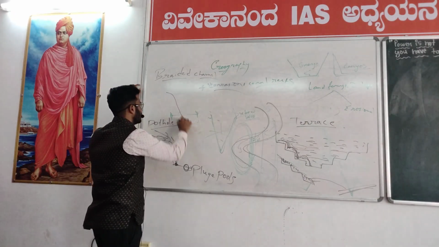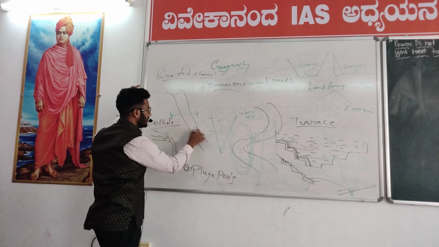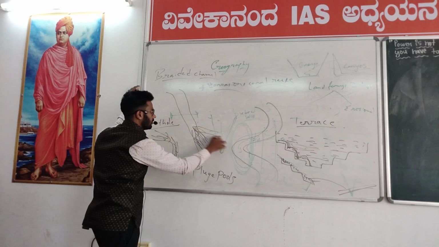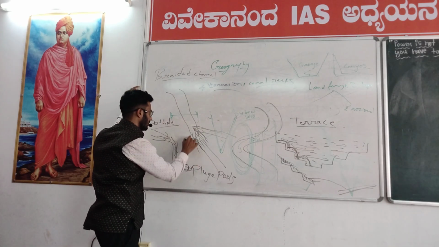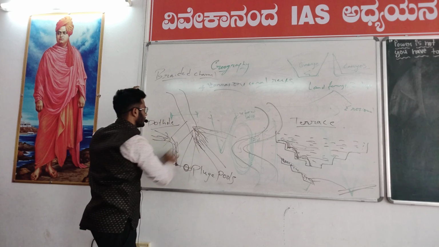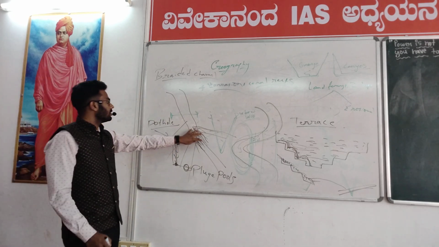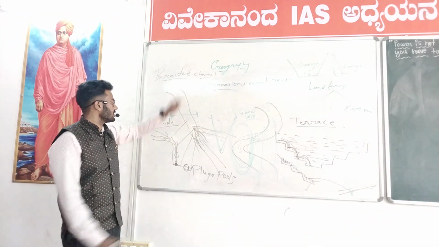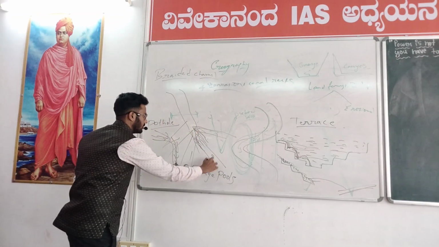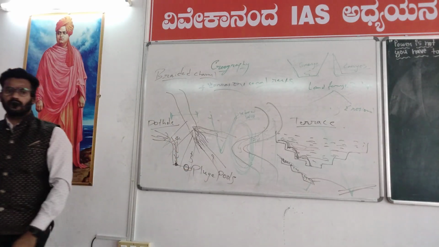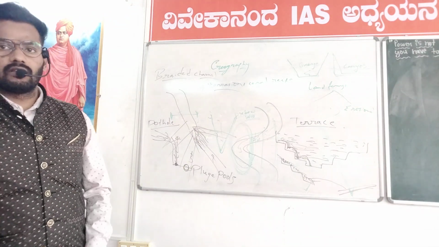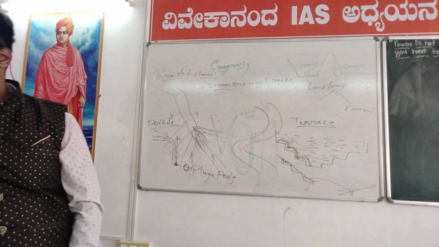Normally, if the river is flowing like this, and because of the continuous deposits over here, the river started to diversify its flow. One flow is like this, one like this, one like this, one like this. So, because of the deposition activity, the river changes its course, its flow direction. Then we call it a braided channel. These are the different kinds of channels. 1, 2, 3, 4. This is called a braided channel. Braided channel, is it an erosional phenomenon or a depositional phenomenon? It is a depositional phenomenon, not an erosional phenomenon.